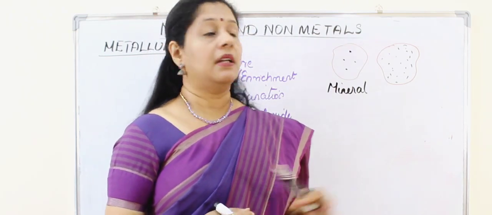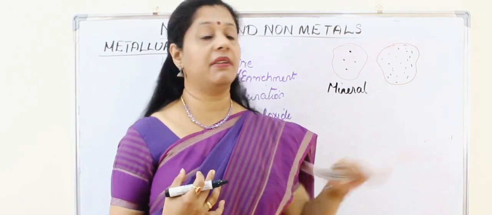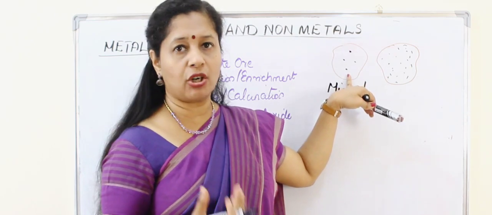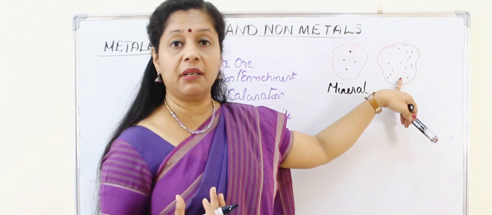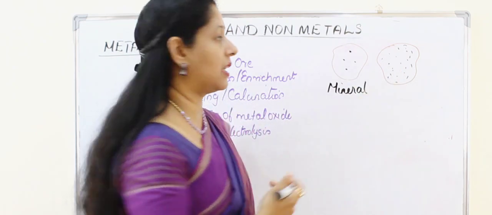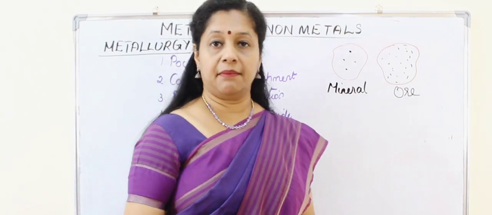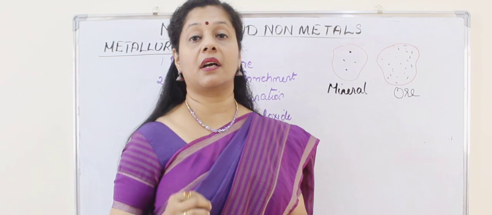So if there is a large amount, we can extract the metal very profitably from this, because if you do all the work to extract metals, we will get very little, it's not that profitable. But if you do this, we will get a lot of metals profitably, and such minerals are called an ore. Ore of a metal. That means minerals from which metals can be extracted profitably are called ores.